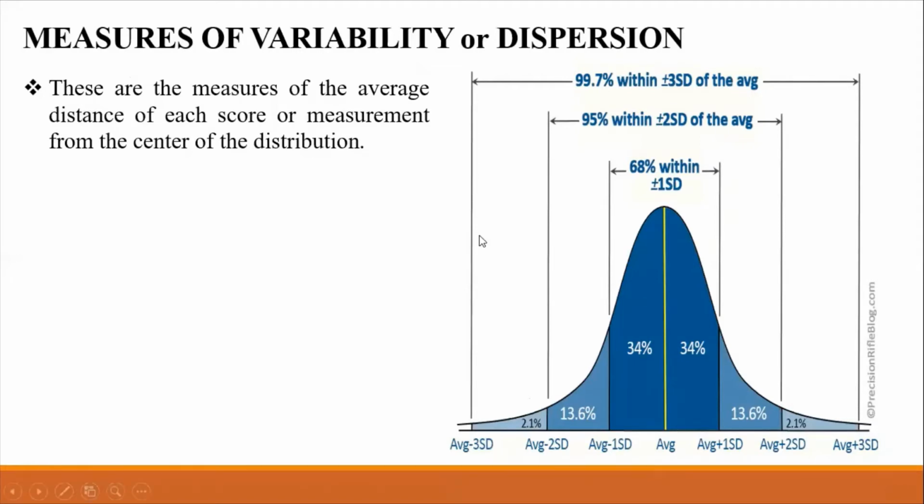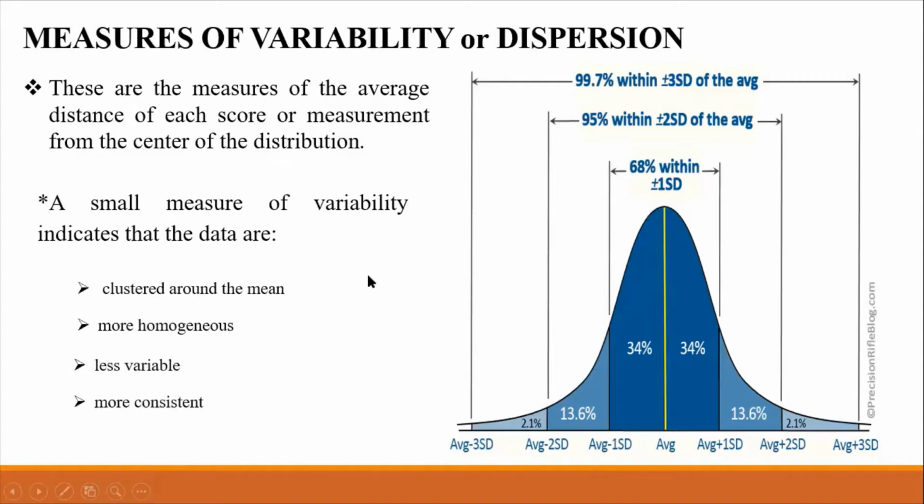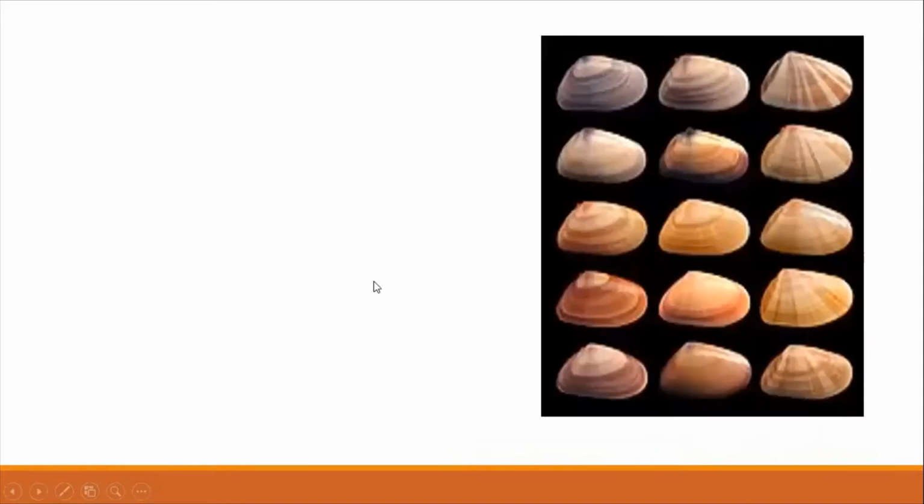Standard deviation is one of the types of measures of variability or dispersion, so that when we have a small measure of variability, this indicates that the data are clustered around the mean, which means that the data are very close to the mean, or they almost have the same measures or values. It is more homogeneous, less variable, more consistent, and more uniformly distributed.